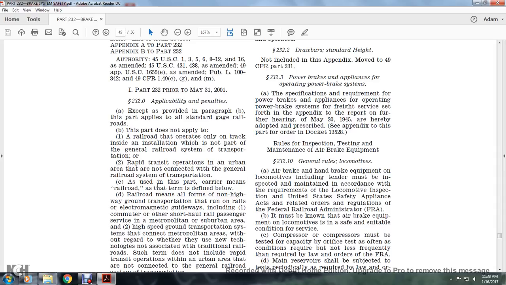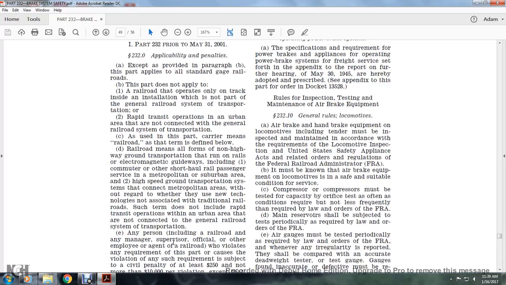Railroad means as defined below. Railroad means all forms of non-highway ground transportation that run on rails or electromagnetic guideways, including commuter and other short-haul rail passenger service in a metropolitan or suburban area, and high-speed ground transportation systems that connect metropolitan areas, regardless of whether they use new technology not associated with traditional railroads. Such terms do not include rapid transit operations in an urban area that are not connected with the general railroad system of transportation.